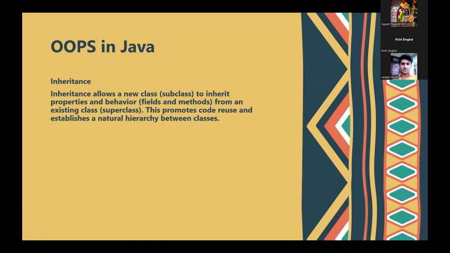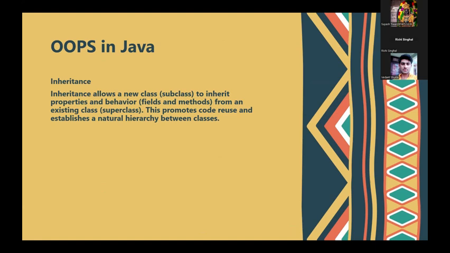So every Indian parent says that you must acquire some of the properties of your brother, who is much stronger and much more capable than you. You must see how exactly he studies, what his daily routine is. You must follow that and inculcate his or her activities in your lifestyle, so that you can also get success. Similarly, inheritance is the same, in which a subclass is inheriting the properties of some superclass, so that the entire code can be reused.